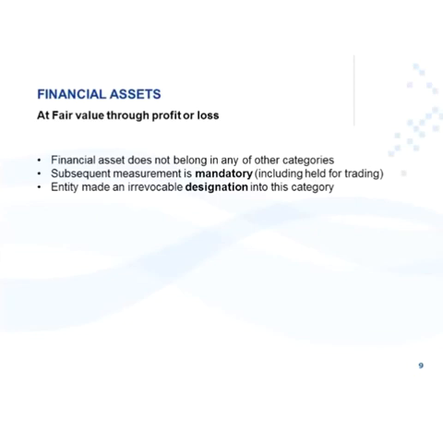If the instrument doesn't fall into one of the other categories with its very specific rules and criteria, it defaults into at fair value through profit or loss. Then there's also an instance where measurement into this category is mandatory, and there's a third instance where an entity can irrevocably designate an instrument into this category.